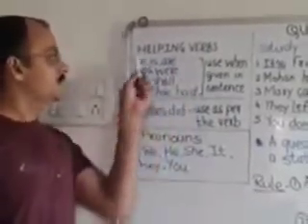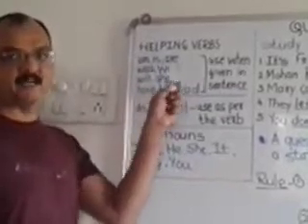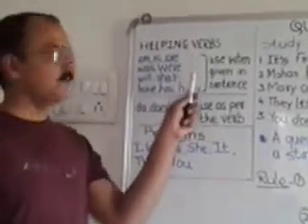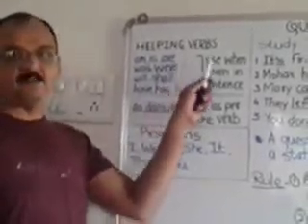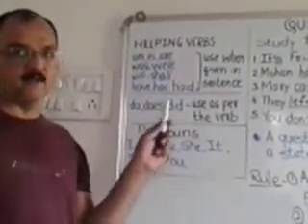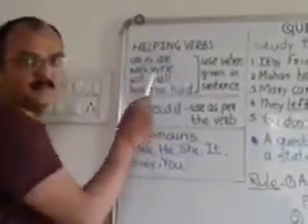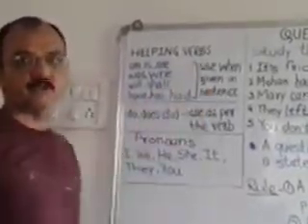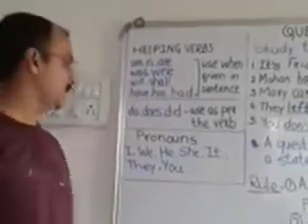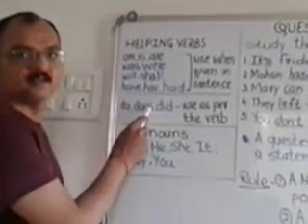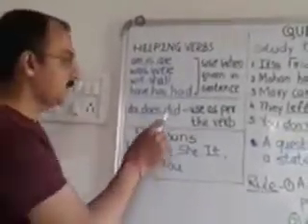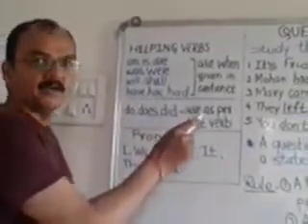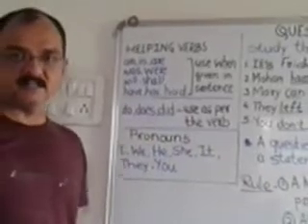Now the first one, these helping verbs am, is, are, was, were, will, shall, have, has, had, they have to be used as given in the sentence. Okay? These will be present in the sentence and the same helping verb you have to use while making question tag. Then comes do, does, did. These have to be used according to the verb in the sentence.